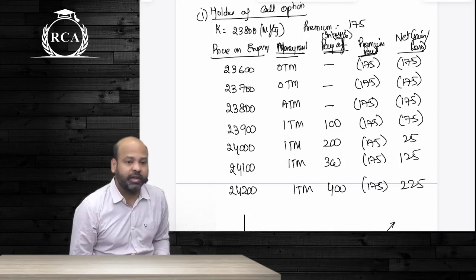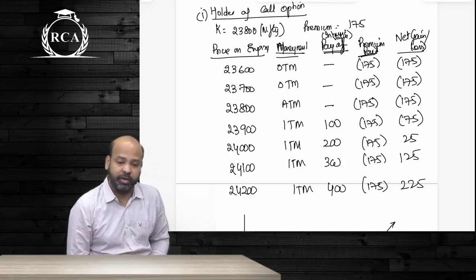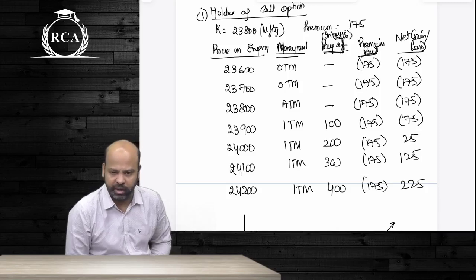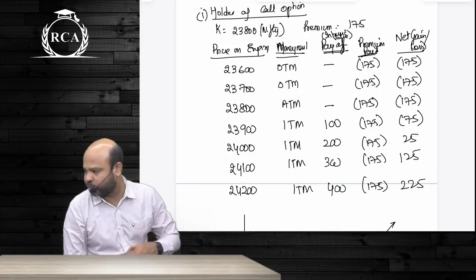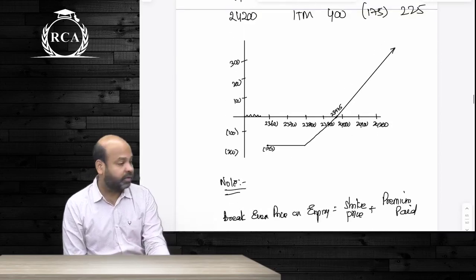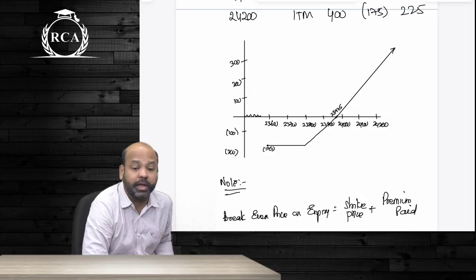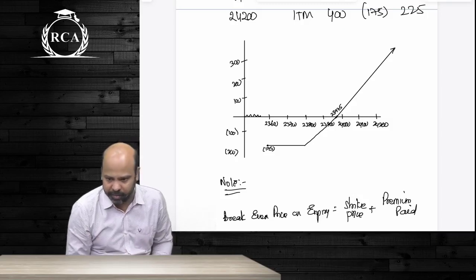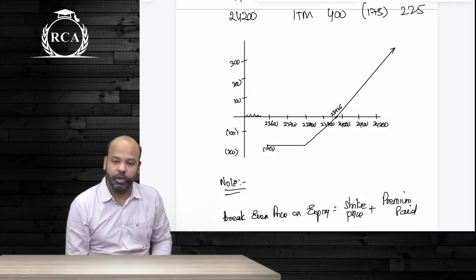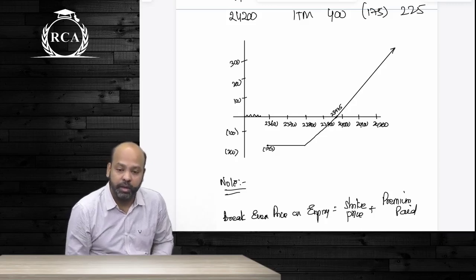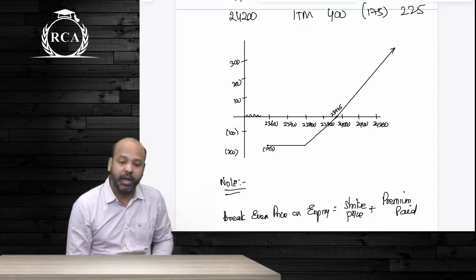Do not forget, whether it is option writer or option holder, whether the option will be exercised or not will always depend on the viewpoint of the option holder only. Even if you're computing gain or loss from the viewpoint of the option writer, it doesn't make a difference. Only the holder of the option has the right to exercise. The gain of an option holder is always unlimited. The loss will be limited to the amount of premium paid. Likewise, for the option writer, maximum gain will be premium received. Loss can be unlimited.